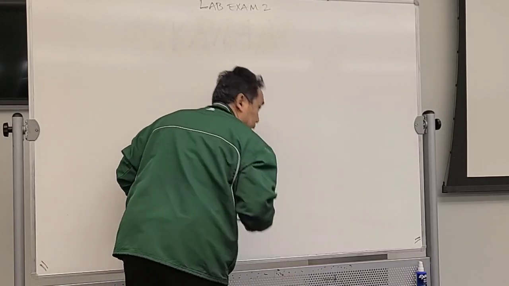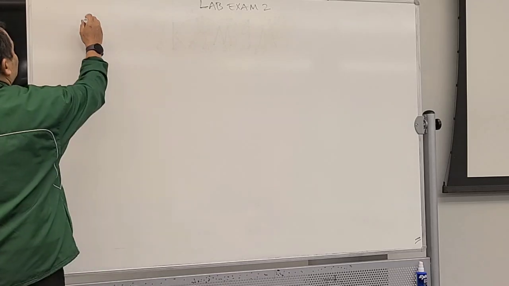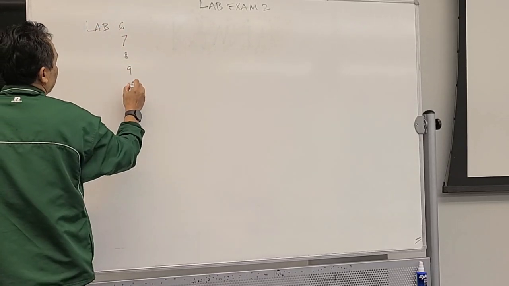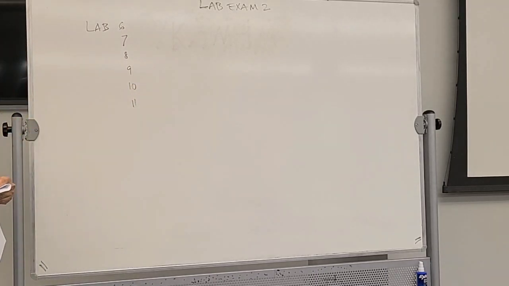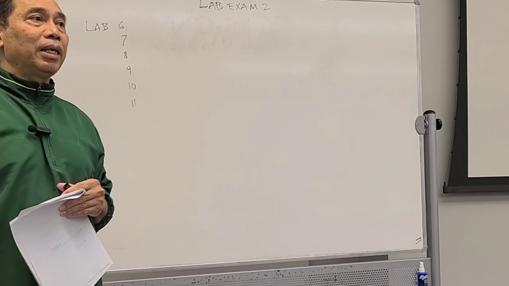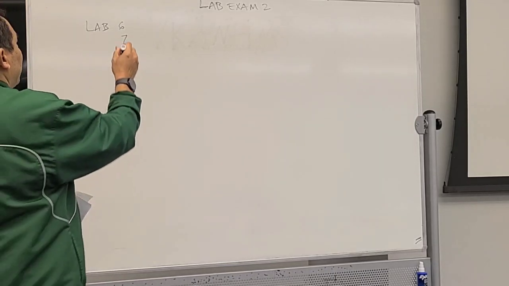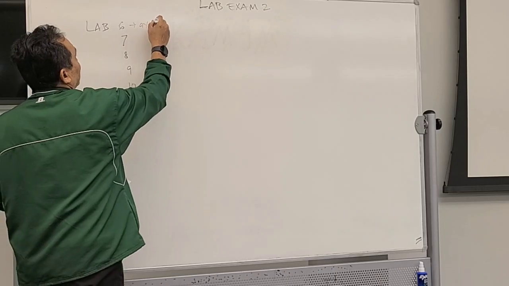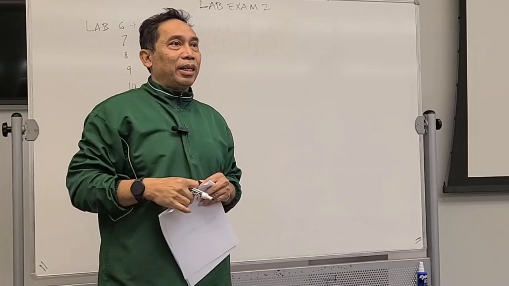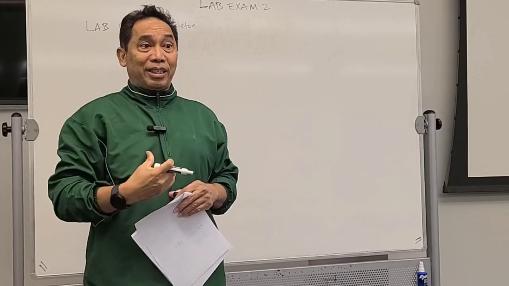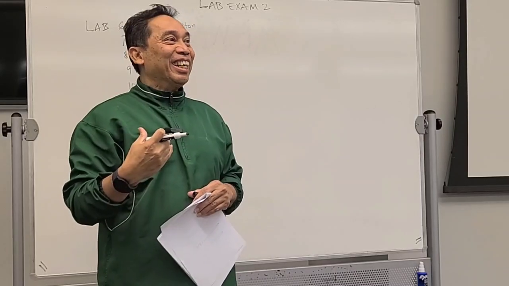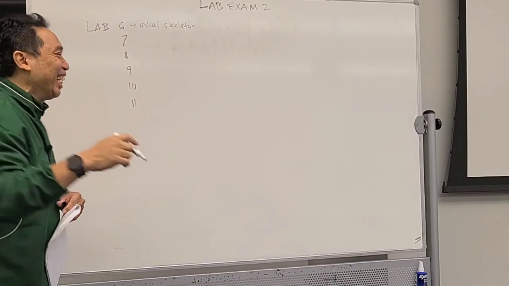It will cover lab 6, starting from lab 6, 7, 8, 9, 10, and 11. These are all the lab activities that will be in the lab exam. What is lab 6? This is the axial skeleton. Do you still remember what the axial skeleton is? The skeleton, or the bones, located in your axis. How many bones? 80, okay?